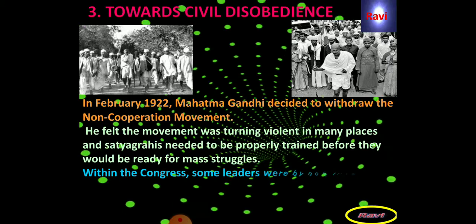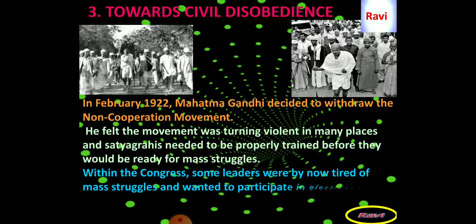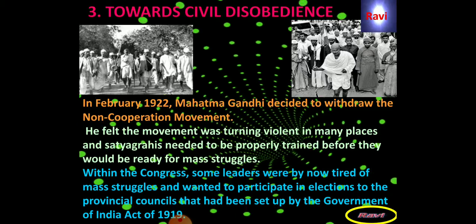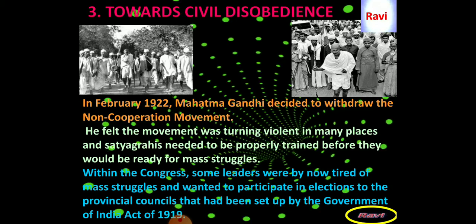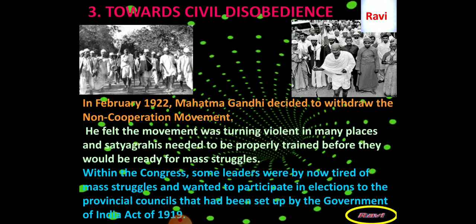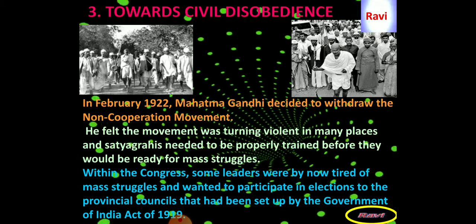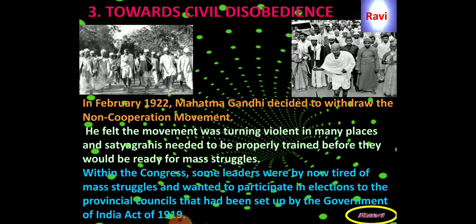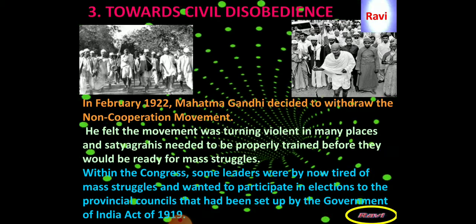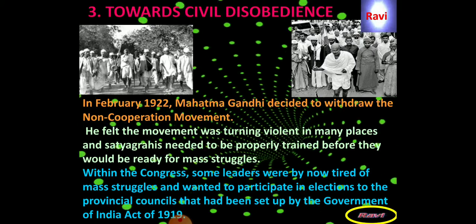We know very well, just now we discussed that in 1922 some of the Indians attacked the Chauri Chaura police station and set fire to it. Thus 22 police people were killed. When Mahatma Gandhi thought that this non-cooperation movement was changing into violent methods, he immediately called off the non-cooperation movement. He felt the movement was turning violent in many places and satyagrahis needed to be properly trained before they would be ready for mass struggles. Mass means a large number of people who would participate in non-violent methods.